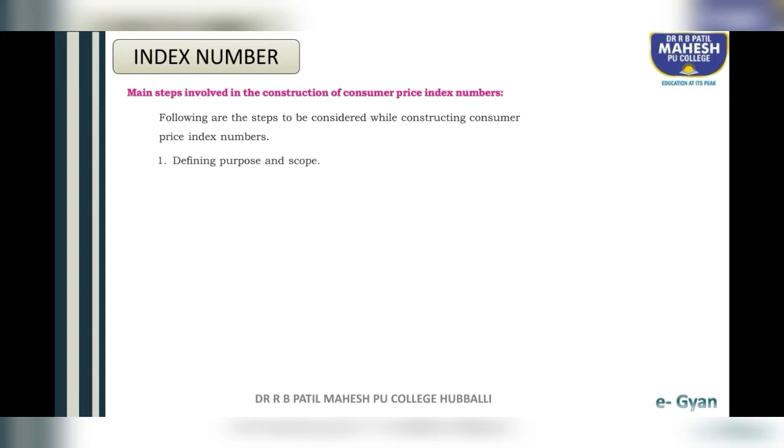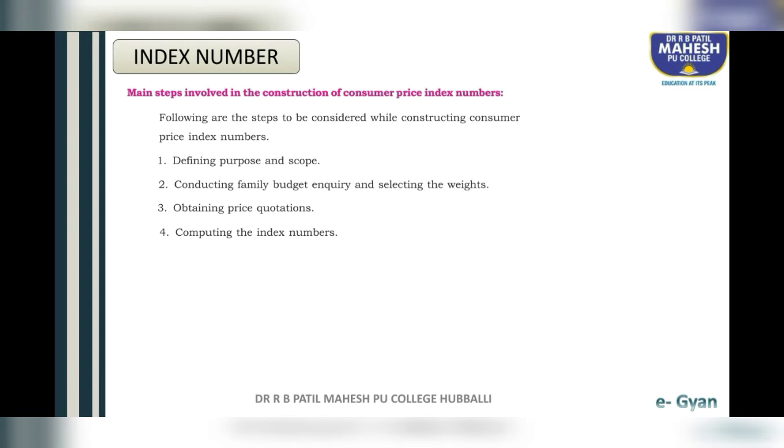Students, the first step is defining purpose and scope. Second step is conducting family budget inquiry and selecting the weights. Third step, obtaining price quotations. Fourth one is computing the index numbers. Students, as with price index number, the construction of consumer price index number or cost of living index number is the same, but here we are concentrating only on the consumers. So how to construct consumer price index number? For that we have 4 steps. Just briefly I am going to explain.